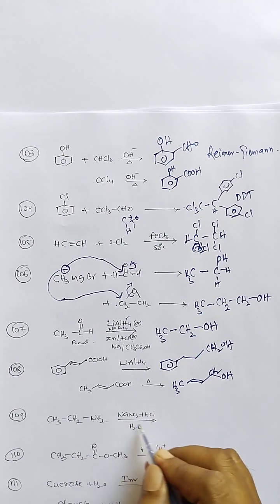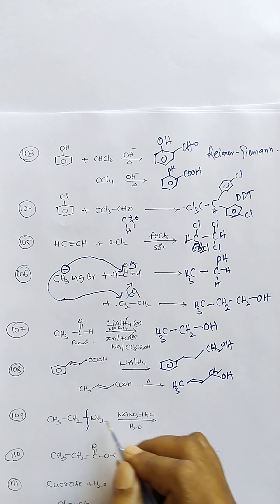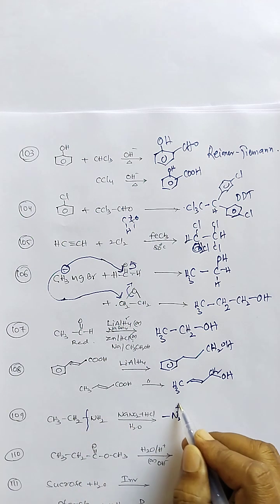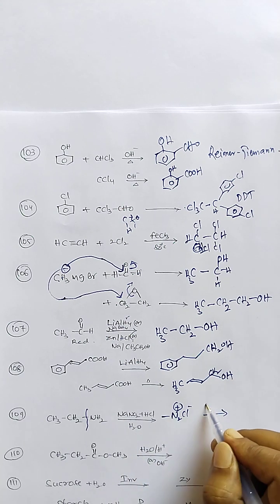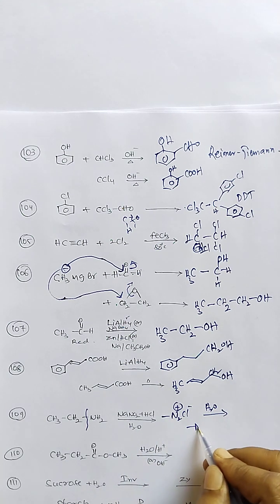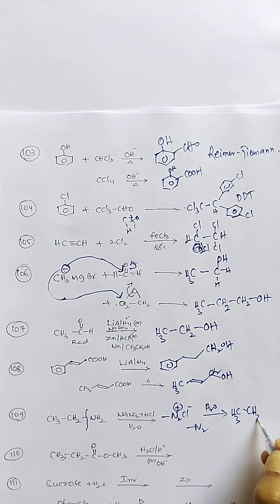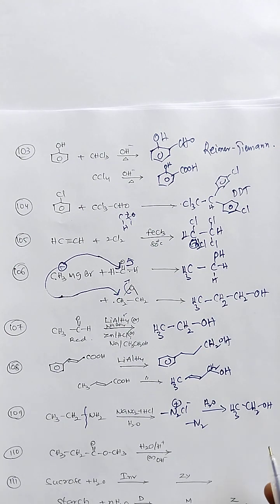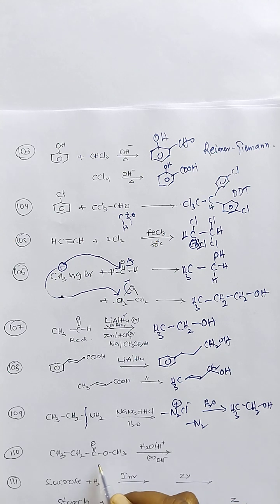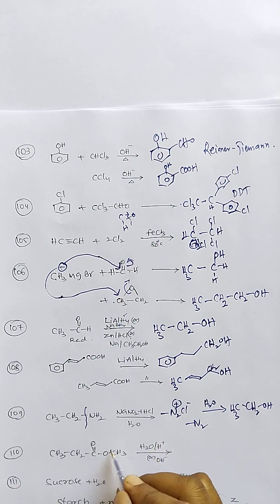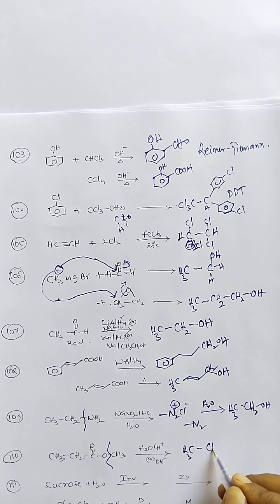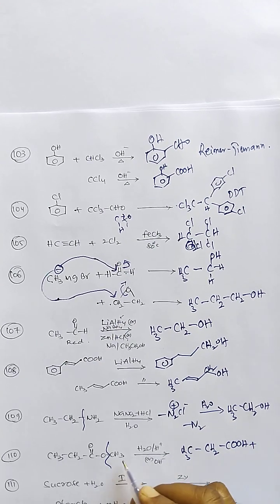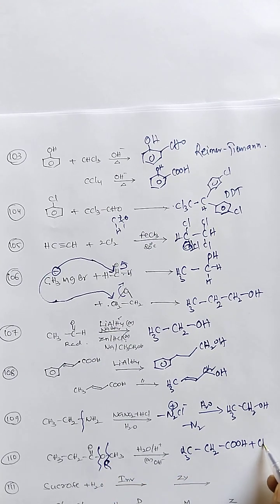Ethyl amine reaction, a diazonium salt formation type reaction. It is a primary amine, so the amine forms a diazonium salt, and then reacts with water. Nitrogen is evolved here. So the ethyl alcohol forms through an SN1 type reaction, with a carbocation followed by addition of water. This is an ester compound. Hydrolysis of the ester gives a carboxylic acid, a simple reaction, and this part alcohol is formed.